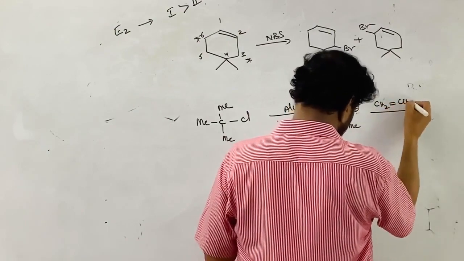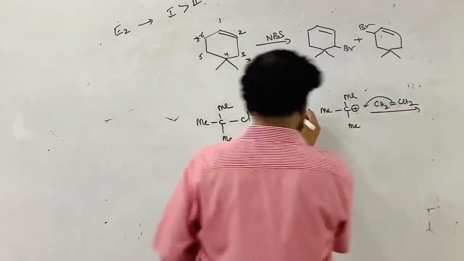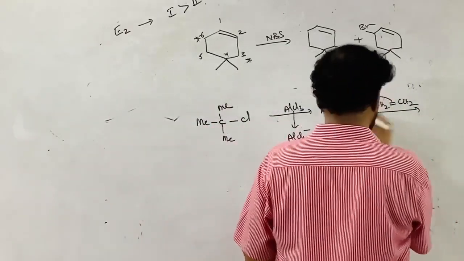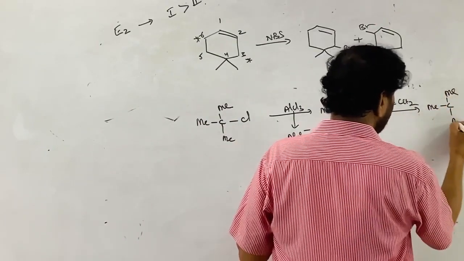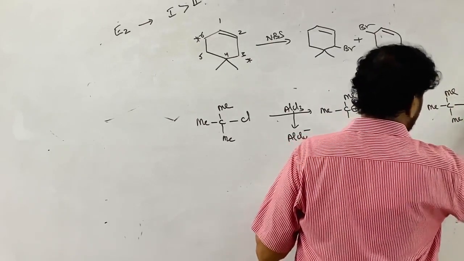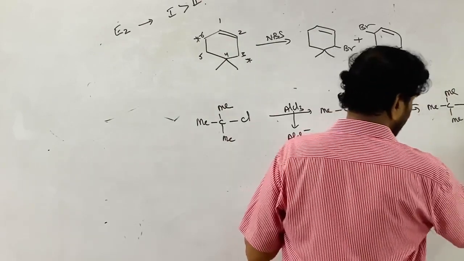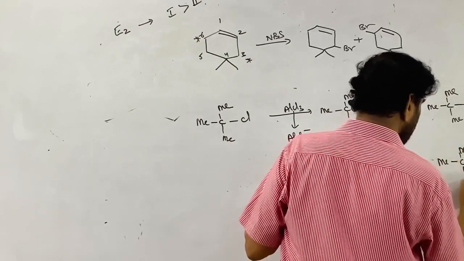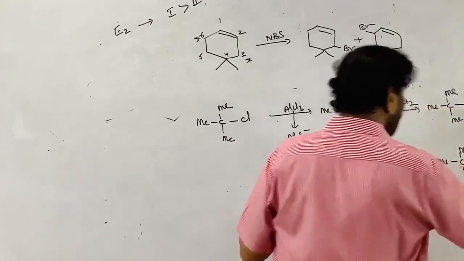Now it is treated with ethylene. So AlCl3 is converted into AlCl4 minus here, and now the carbocation acts as an electrophile. This is CH2 with a positive charge. AlCl4 minus comes and removes the H plus ion in this process, and CH2Cl is formed.